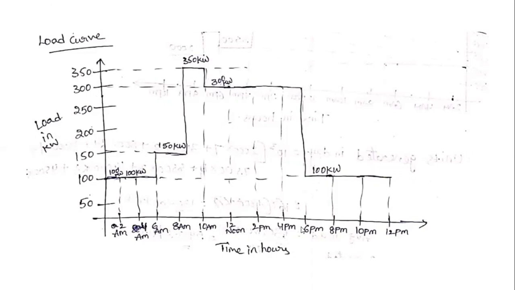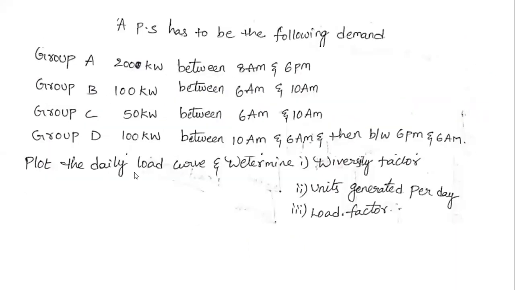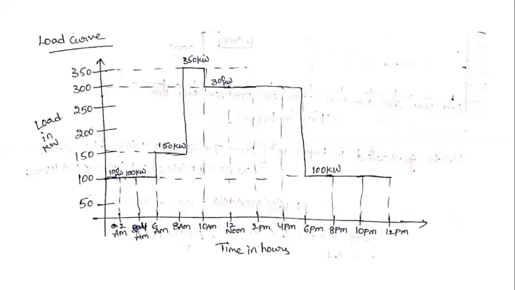First, how will we draw that load curve? The total load is 100 kilowatts at 0 to 2 a.m. Therefore 0 to 2 a.m. we obtain 100 kilowatts.